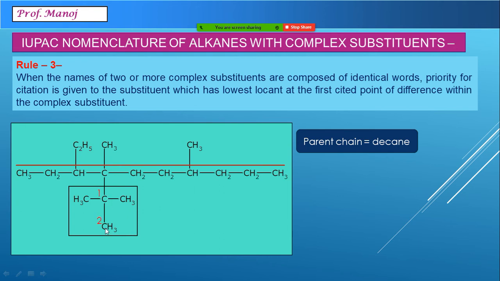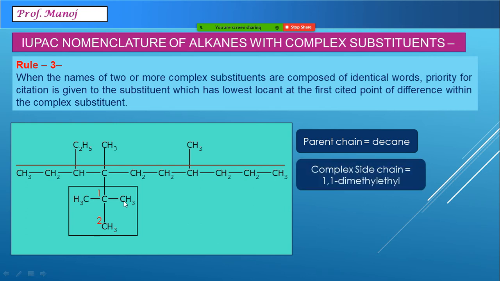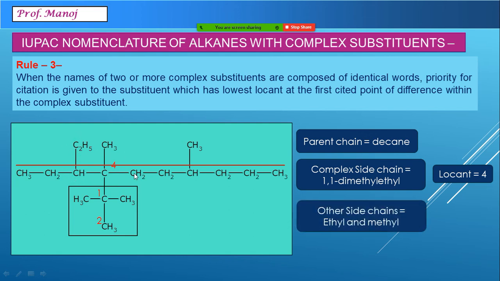This is first, this is second. So this becomes 1,1-dimethylethyl. The position number seems to be 1, 2, 3 and 4. So the locant is 4. Also we can see there is one side chain on the third carbon, that is ethyl, and one on the seventh carbon, that is methyl. So the locants are 4, and third and seventh.